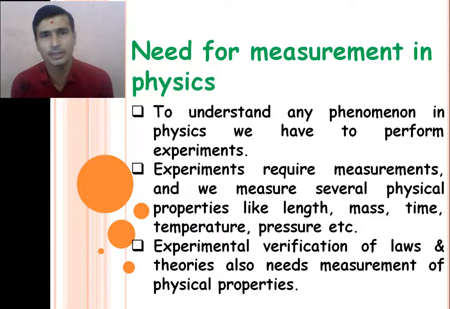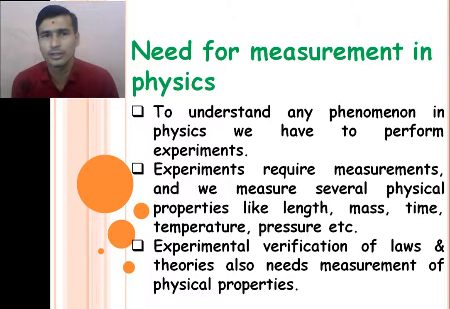How we can measure physical properties like length, mass, time, temperature accurately. How we can measure larger lengths, distances, smaller distances, right? Larger mass. Those are the different techniques we will study in this chapter, right?